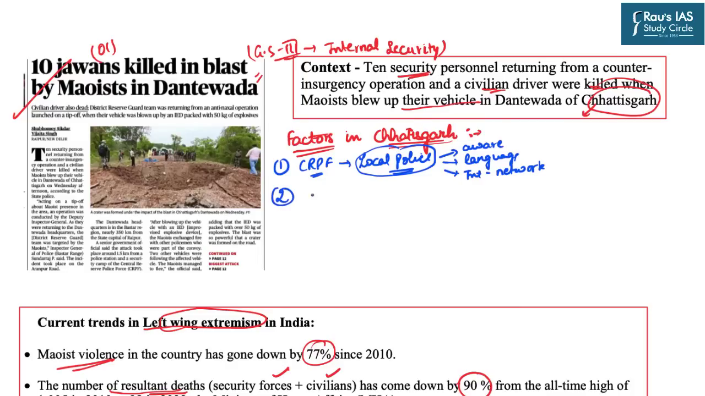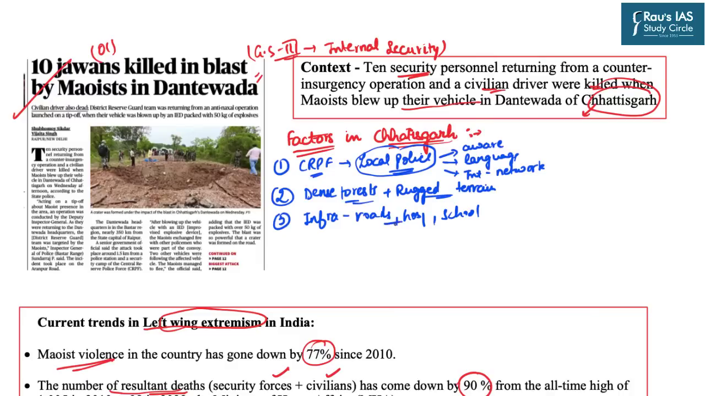The second important factor is that Chhattisgarh has dense forests as well as very rugged terrain. These areas are therefore well suited for the Naxals, who hide in these areas and then attack. The third is the level of infrastructure, for example roads, hospitals, schools, etc., which are still not present in Chhattisgarh as compared to other states like Bihar, Andhra, Telangana, etc.